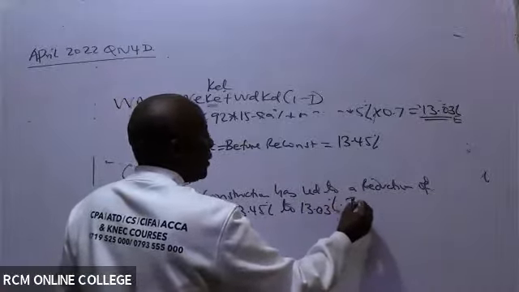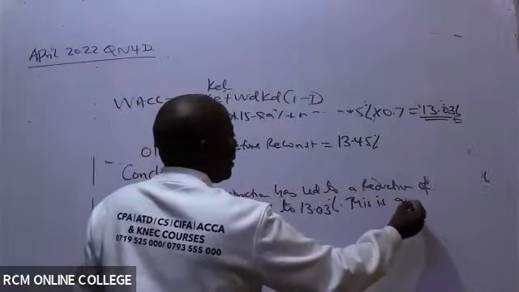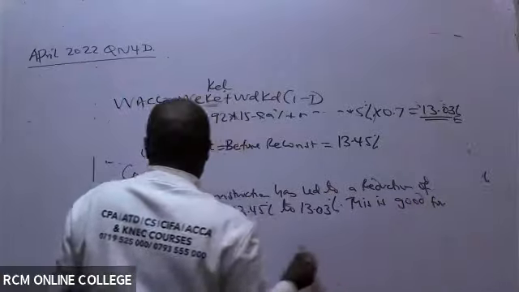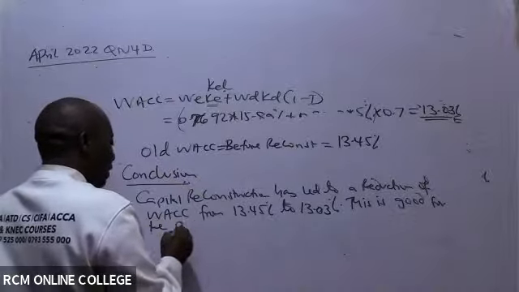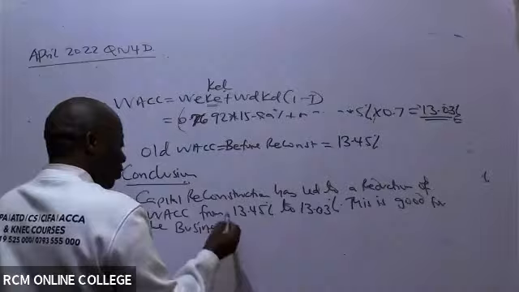This is good for the business. Whenever your cost of capital reduces, you feel happy.